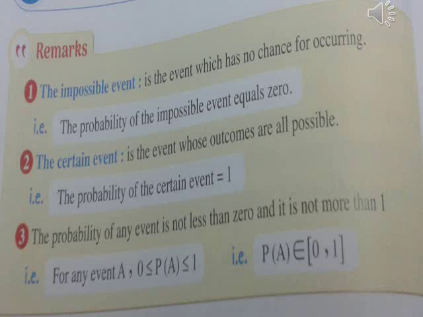The probability of any event isn't less than 0 and isn't more than 1. For any event E, P(E) is greater than or equal to 0 and smaller than or equal to 1. It implies P(E) belongs to the closed interval [0, 1].